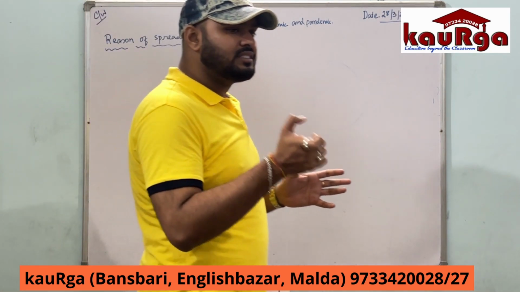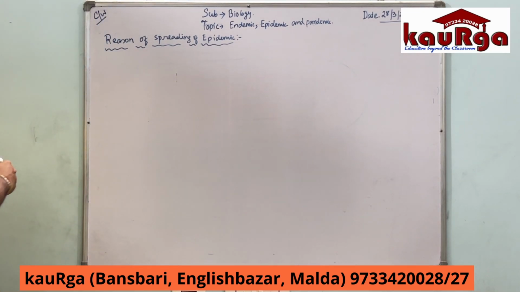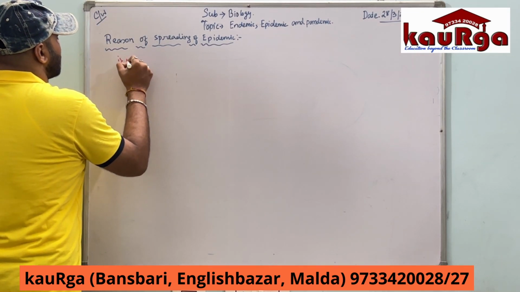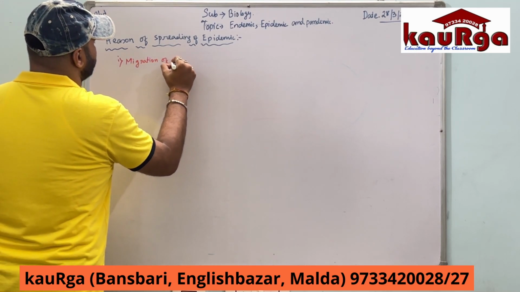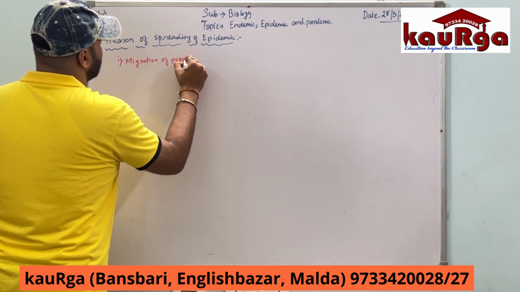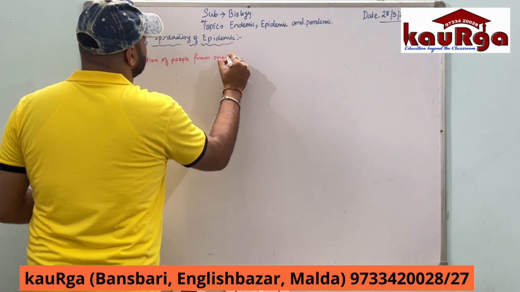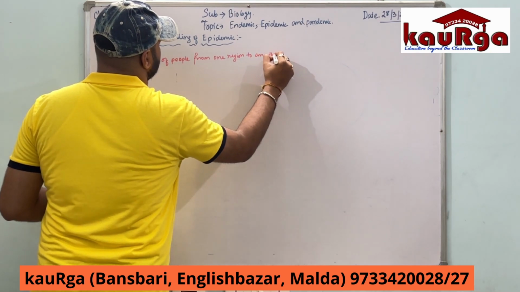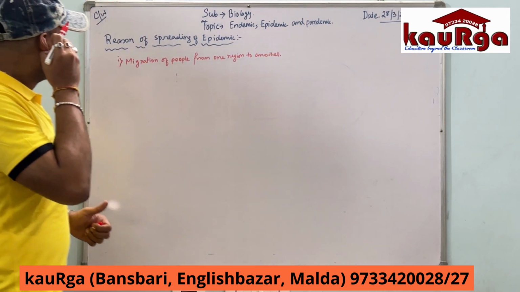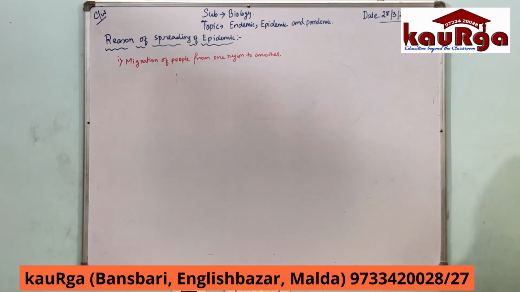From that we can understand one very common reason is migration. Yes or no? Migration of people from one region to another can spread the epidemic from one particular region to another region.